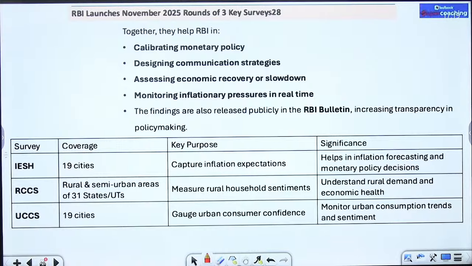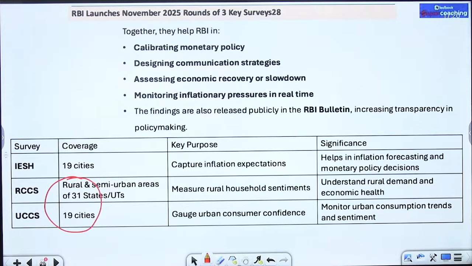तो अगर मैं इसको conclude करूं, how it is going to help the RBI, sir, it will help the RBI in calibrating monetary policy, in designing communication strategies, assessing the economic recovery or slowdown, monitoring the inflationary pressure in real time, which is something very important you need to remember. Last but not the least is the conclusion. IESH 19 cities, UCCS 19 cities, RCCS rural and semi-urban areas of 31 states and union territories. ये दोनों bi-monthly हैं. So these are some of the data which can be asked directly in your examination, which you have to answer. ठीक है जी, clear हो गया, समझ आ गया?